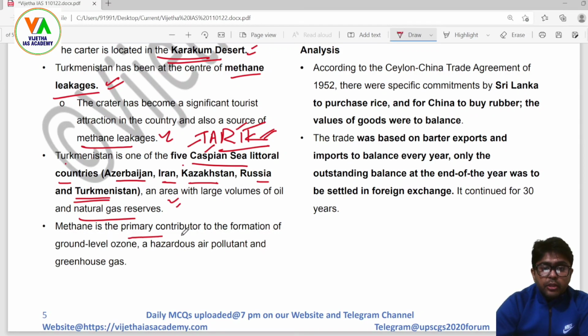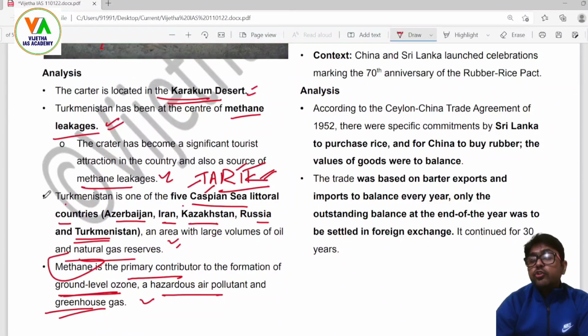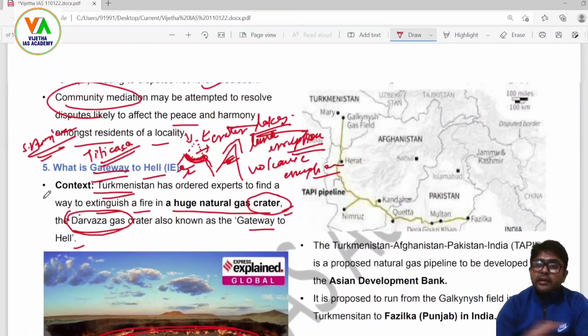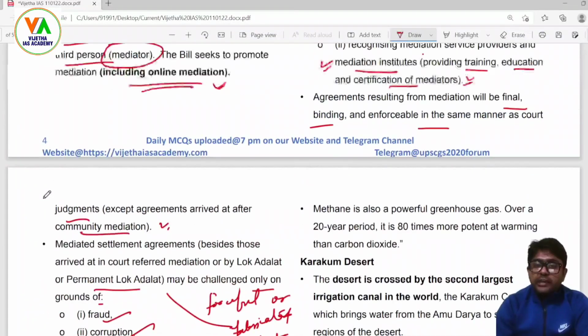Methane is the primary contributor to the formation of ground level ozone, a hazardous air pollutant and greenhouse gas. So methane is a greenhouse gas. Hence, its continuous eruption from that region is not good for the environment as well. It is adding to the greenhouse gases.